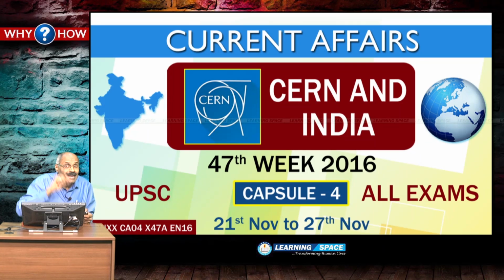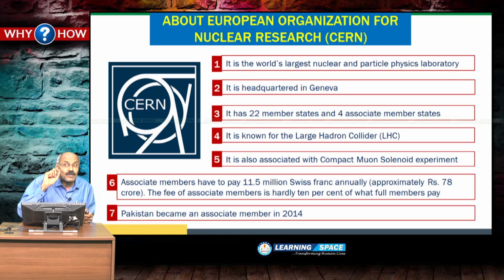We produced one capsule during the 47th week on India and CERN. You can view this capsule, and if you want more, CERN is the European Organization for Nuclear Research, the world's largest nuclear and particle physics laboratory with headquarters in Geneva, and it has 22 member states, and now India is becoming associate member of CERN.